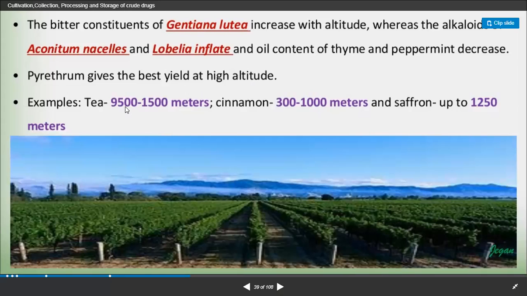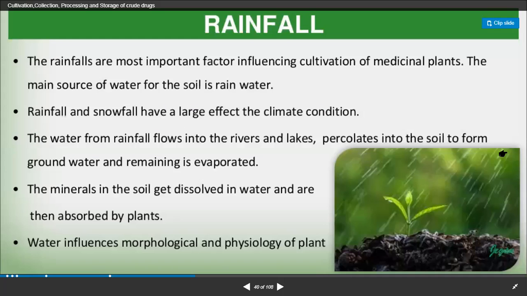For tea, 950 to 1500 meters; cinnamon, 300 to 1000 meters; saffron, up to 1250 meters. So that range has been given. If you cultivate in this range of altitude, you are going to get a good yield.